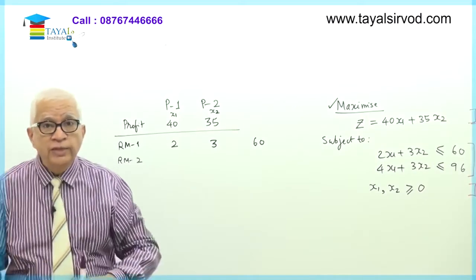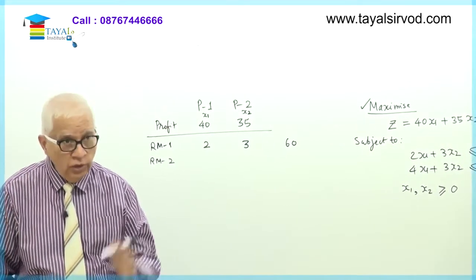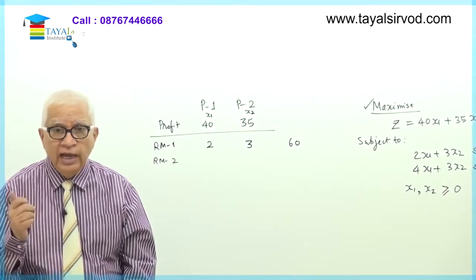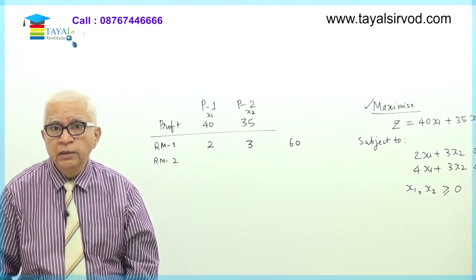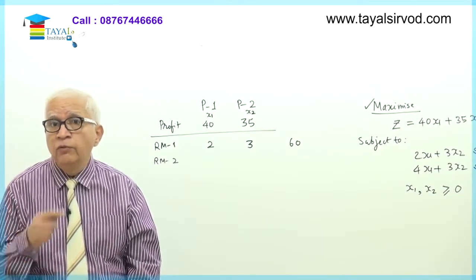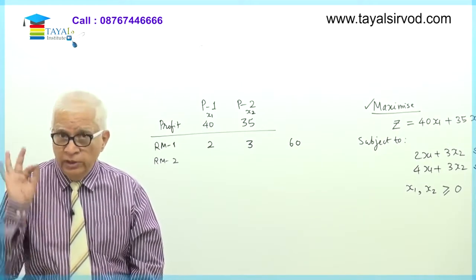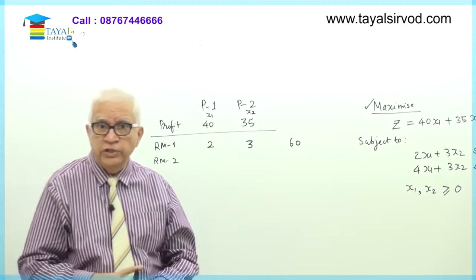I am free to use less than 60. I can use 50, so long as I am making the highest possible profit. I am free to use 59. I can use anything less than 60. But I cannot ask for even 1 unit more than 60. I cannot say I want 61 units. No, because the availability is restricted to 60.